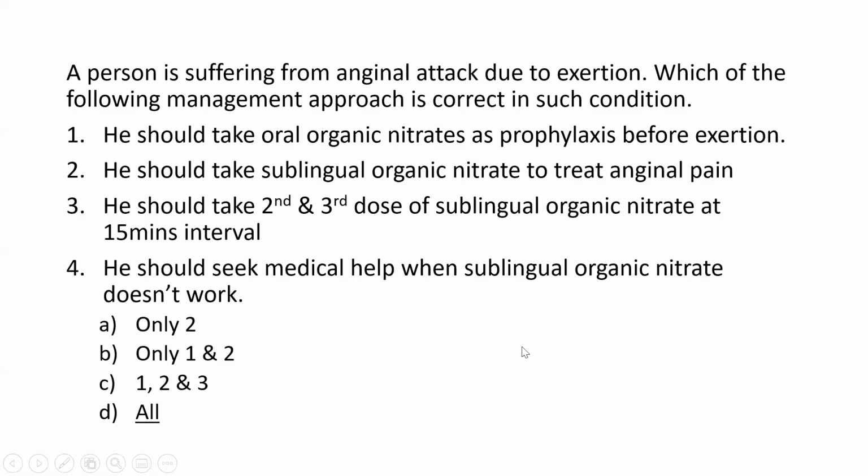Any doubt in this question? Or justified properly? Ma'am, that 15 minutes interval is only due to the half-life. Like, half-life is short, so you can give it. If within 15 minutes the effect has not occurred, that means now he needs to take a second dose. Ma'am, but its active metabolites are there, so the active metabolites won't get accumulated and cause toxicity if you give it at 15 minutes? Because their half-life will also be less only.